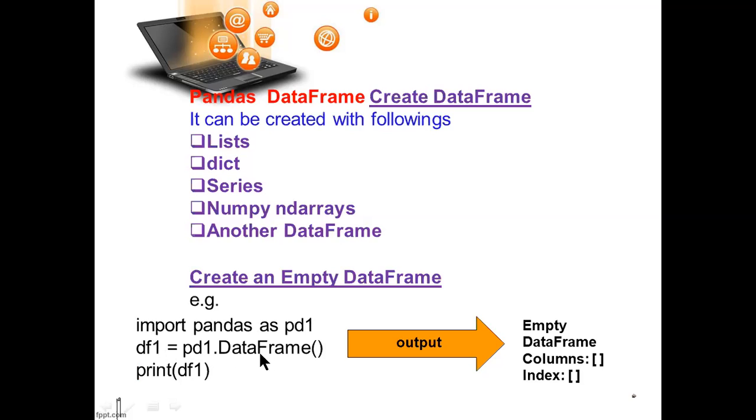This is empty, no value is there, so it is called an empty data frame. Print df1, so whatever you are holding in df1 will be printed. See here, there is no value: empty data frame, columns empty, index empty. So an empty data frame can also be created in pandas.